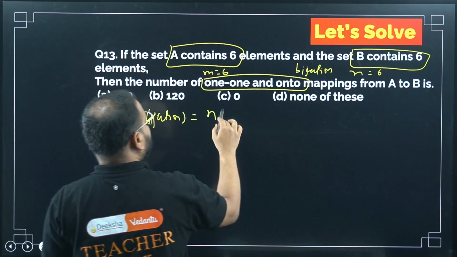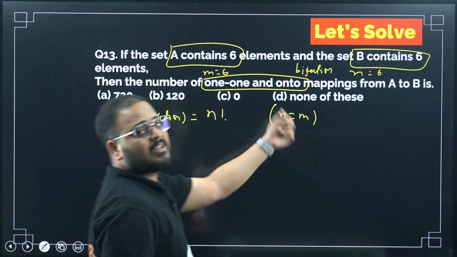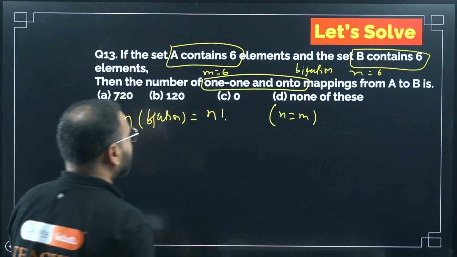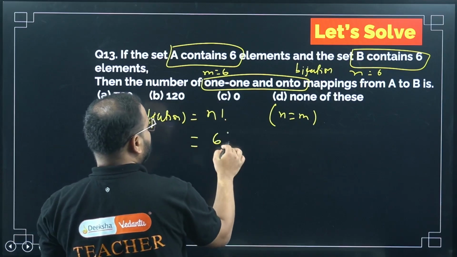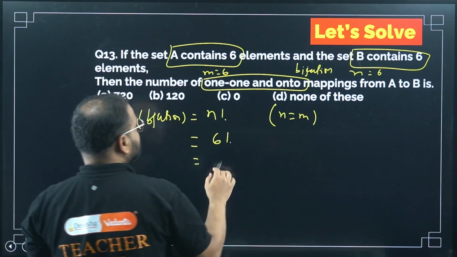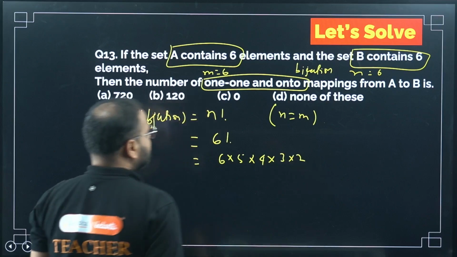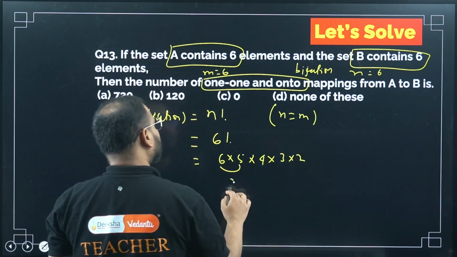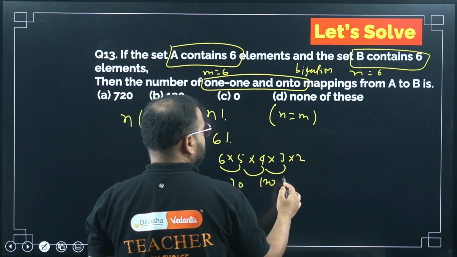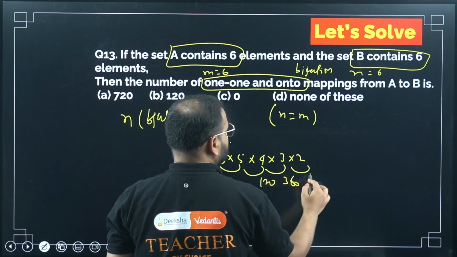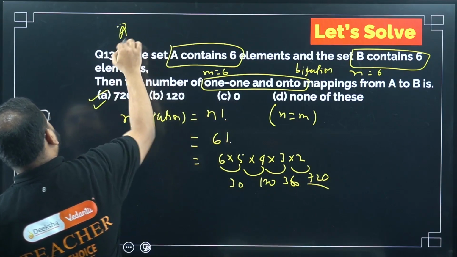What is the formula? N factorial. Understand, this is only true for M equal to N, because for M not equal to N, it will not be a bijection. So only for M equal to N, I will get the bijection count as N factorial. What is N here? N is 6. So 6 factorial means 6 times 5 times 4 times 3 times 2. 6 times 5 is 30. 30 times 4 is 120. 120 times 3 will be 360. Times 2 will be 720. What is my answer? A. A is my answer.